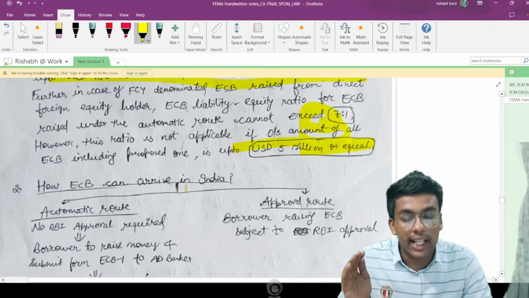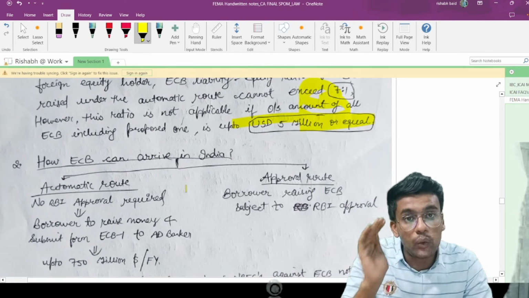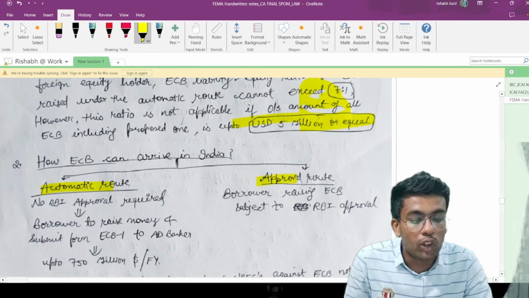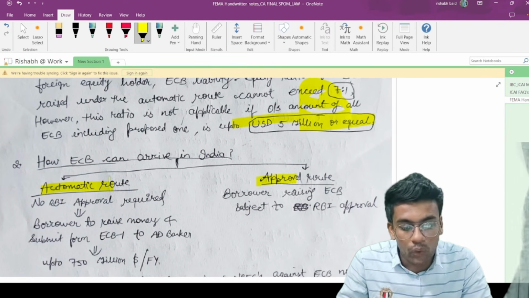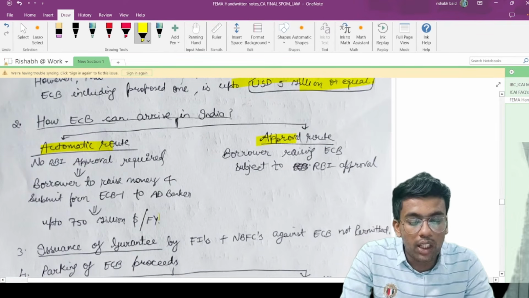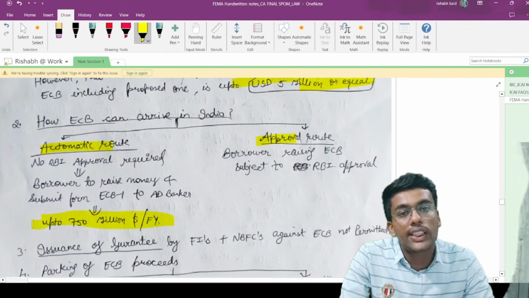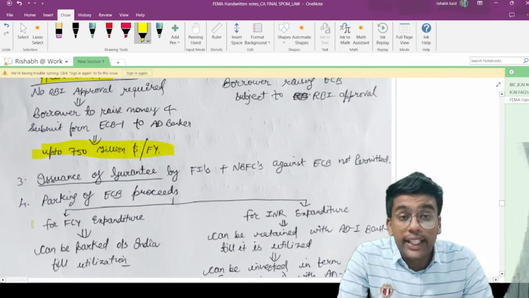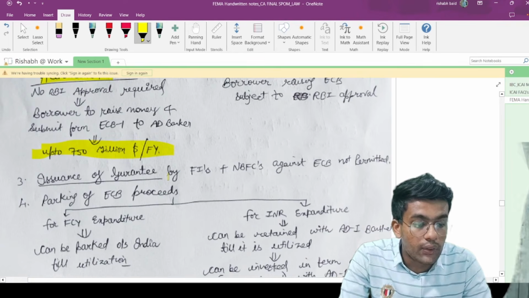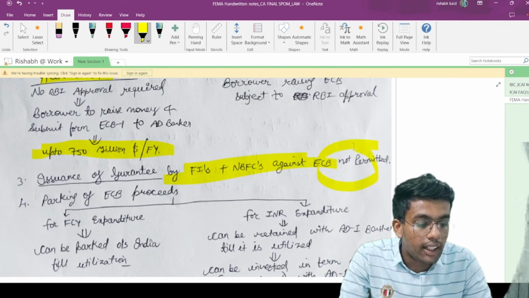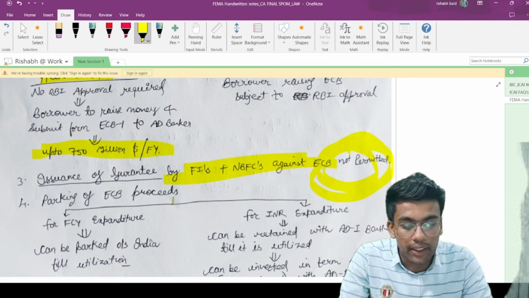How can ECB arrive in India? ECB can arrive into India by way of the automatic route or the approval route. Approval route के अंदर borrower raising ECB is subject to RBI approval, and in the automatic route there is no need to have approval, and you can borrow up to $750 million every financial year. Is issuance of guarantees by financial institutions or NBFCs allowed against ECB? It is completely not permitted, it is completely prohibited.